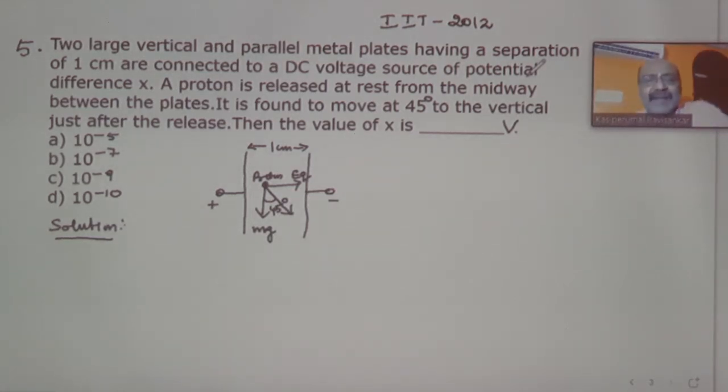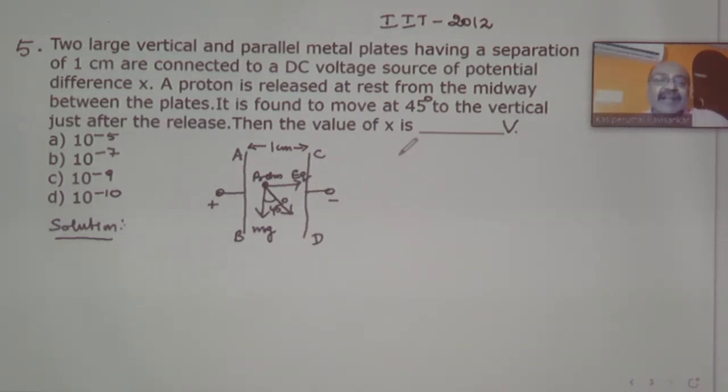You see, I have drawn the diagram. I have considered 2 metal plates. Let us take like this. One of the metal plates I am taking as AB and another metal plate as CD, and the 2 metal plates are kept parallel to each other and the distance between them is 1 centimeter. Now in between the 2 you are having a potential difference.